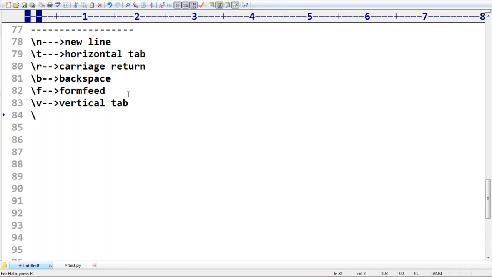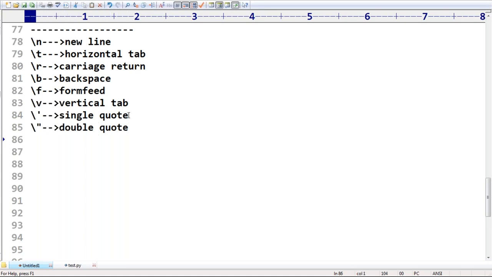If you want to use a single quote as a symbol, then we have to use backslash single quote. Similarly, if you want to use a double quote as a symbol, you have to write it like this. It is also an escape character.